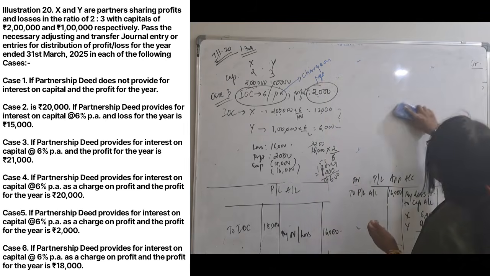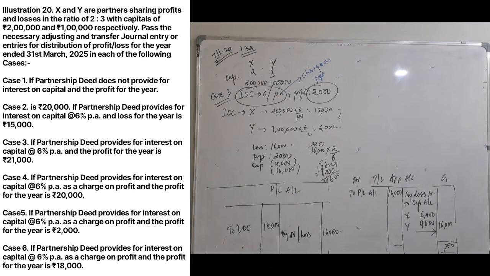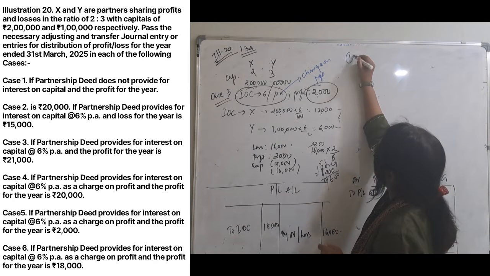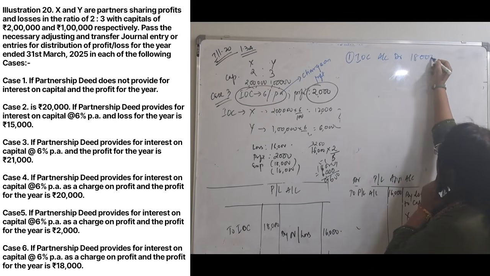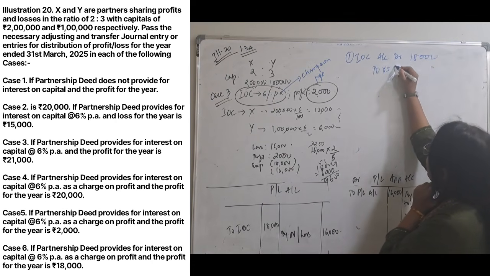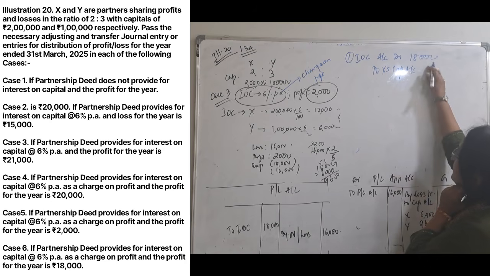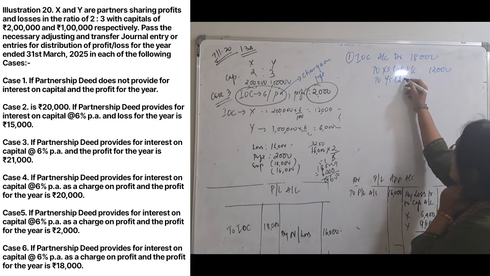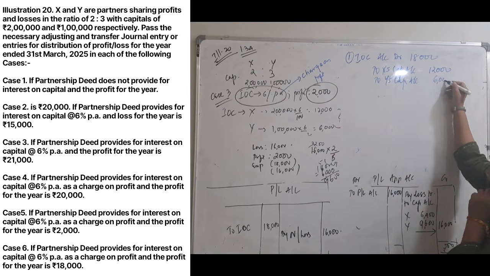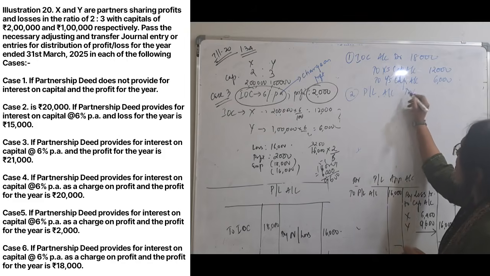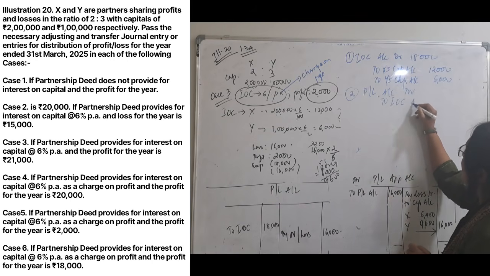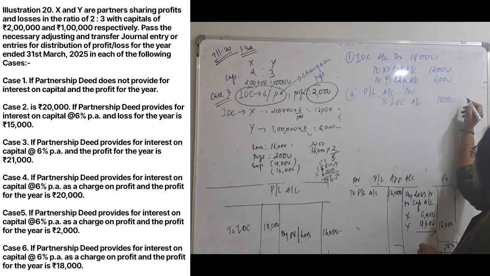First journal entry is, I should have not erased it. Again, the same thing. First journal entry, interest on capital account debit. My mistake. X's capital account, this is 12,000, to Y's capital account, this is 6,000. Now transfer this to P&L. P&L account debit to interest on capital account 18,000.